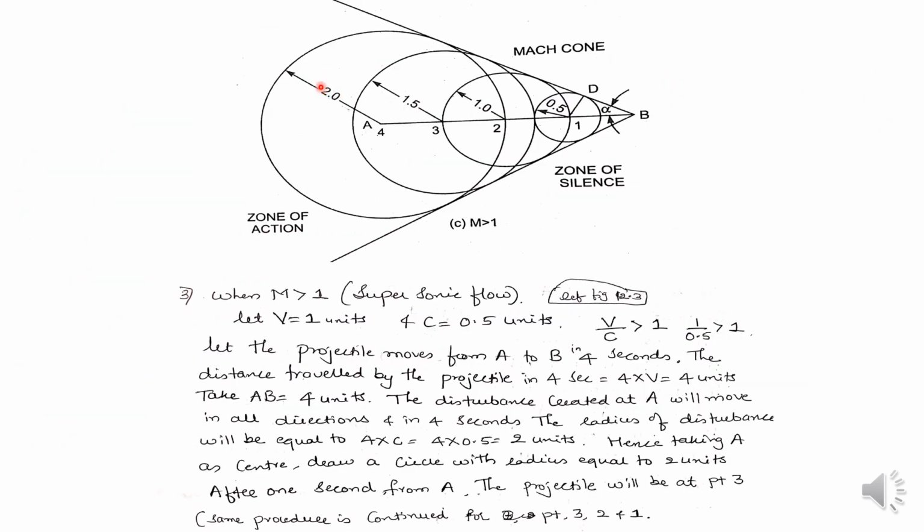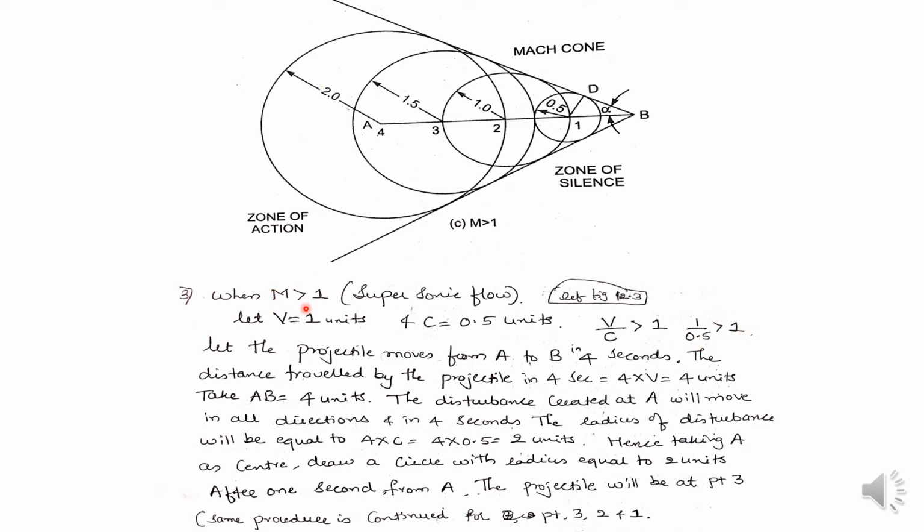When Mach number is greater than 1, we call it supersonic flow. Refer to this figure. Here Mach number is greater than 1. Let us assume V equals 1 unit and C equals 0.5 units. Why am I assuming C equals 0.5 units? Mach number is given by V divided by C, and that value should be greater than 1. For that purpose, V is 1 unit and C is 0.5 units. 1 divided by 0.5 is 2, and 2 is greater than 1. That means this condition is satisfied.